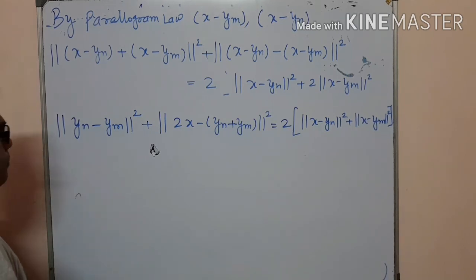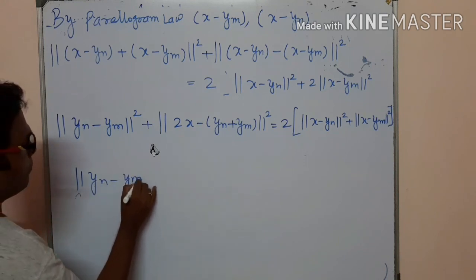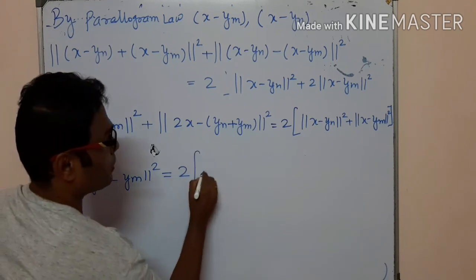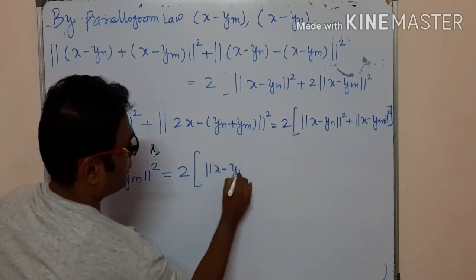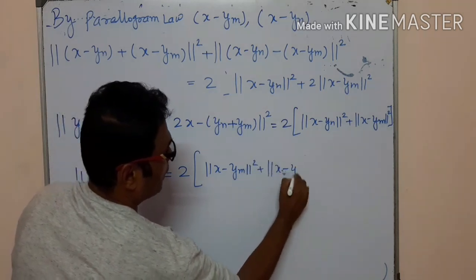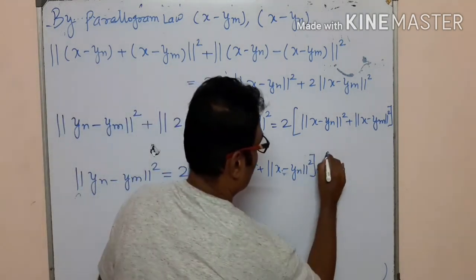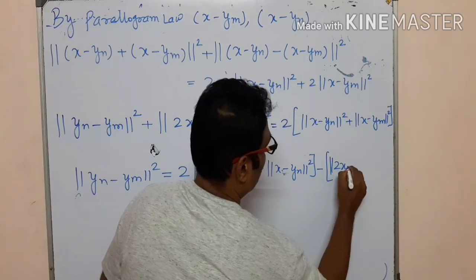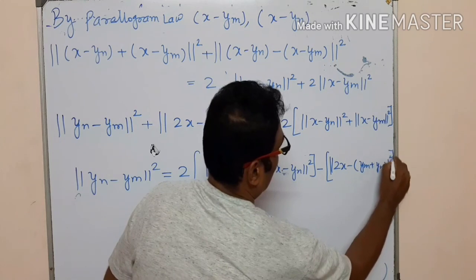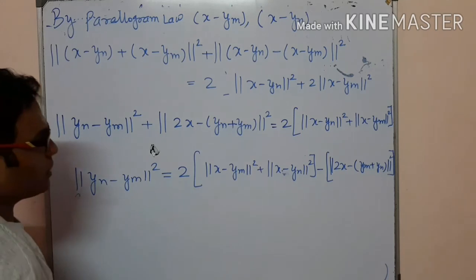This is equal to the norm of yn minus ym whole square, which is equal to 2 times the norm of x minus ym whole square plus the norm of x minus yn whole square, minus the norm of 2x minus ym plus yn whole square, because this term is transferred to the right hand side.